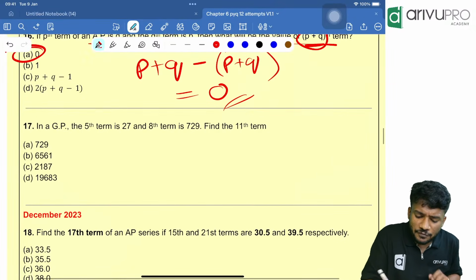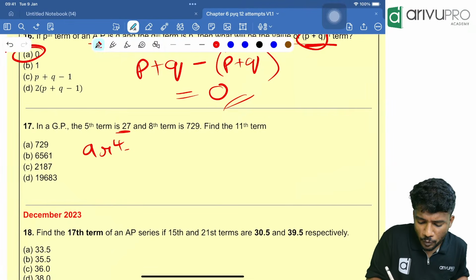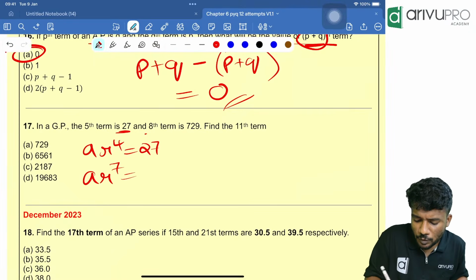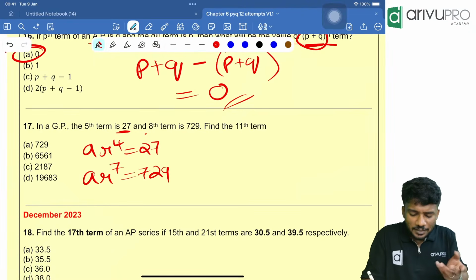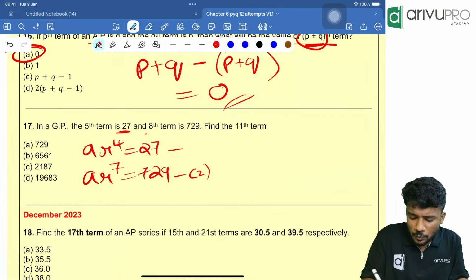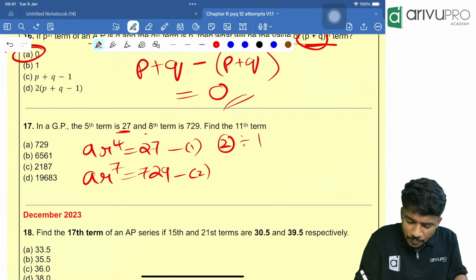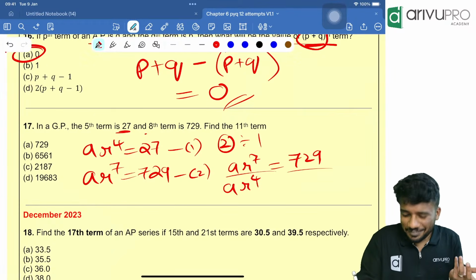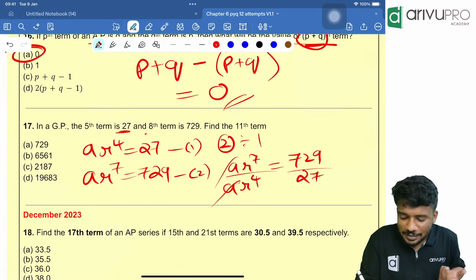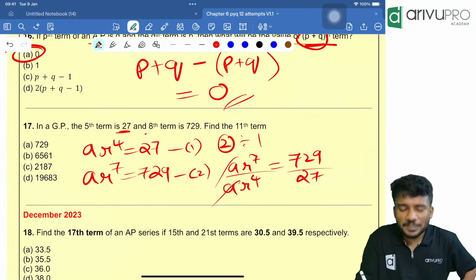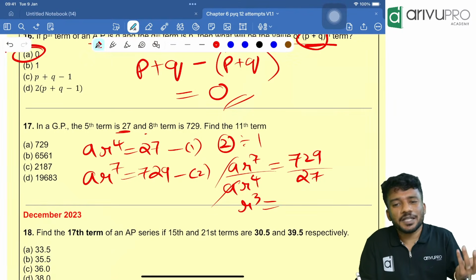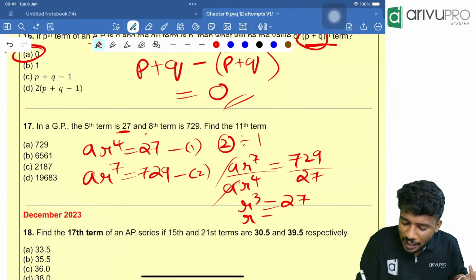In a GP, the fifth term is 27. That means AR raised to 4 is equal to 27. Then A8, that means AR raised to 7, is equal to 729. Then the 11th term. People, first take equation 2 divided by equation 1. That means AR raised to 7 divided by AR raised to 4 is equal to 729 divided by 27. Cancel. R raised to 7 minus 4 is R raised to 3, which is equal to 729 by 27, which is 27.